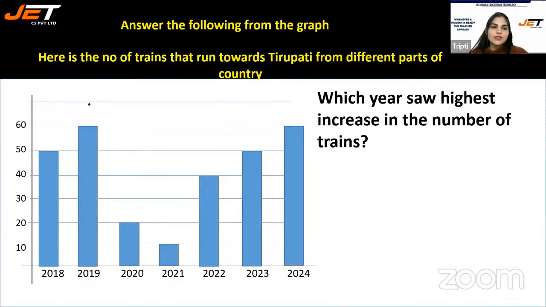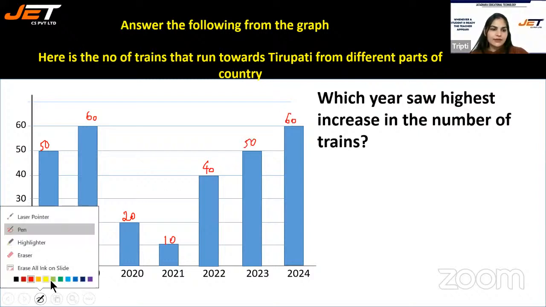Okay, so if I talk about the increase here: 50, 60, this is 20, 10, this is 40, here we have 50 again, and this is 60. Let's see.